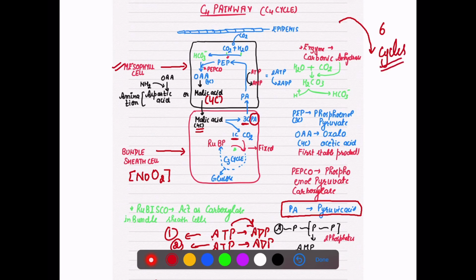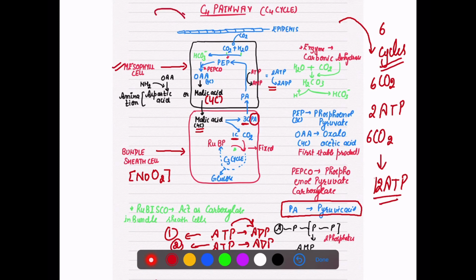It means we have to fix 6 CO2. Now for one CO2 we are utilizing 2 ATP, which means during 6 CO2 fixation we are going to use 12 ATP in case of the C4 pathway, because otherwise there is nowhere else this ATP is used.